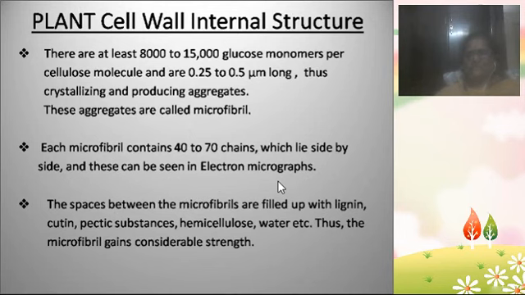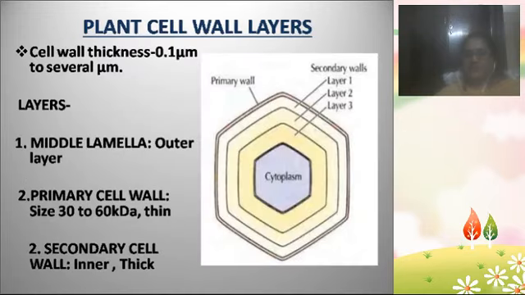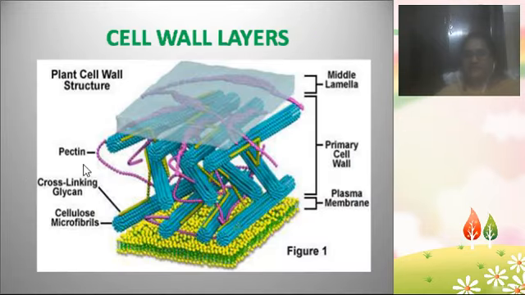The spaces between the microfibrils are filled up with lignin molecules, cutin molecules, pectin molecules, hemicellulose, water, etc. These microfibrils are helpful in giving the required strength to the cell wall. Let us move on to the structure here. These are all the microfibrils, the blue colored chains.